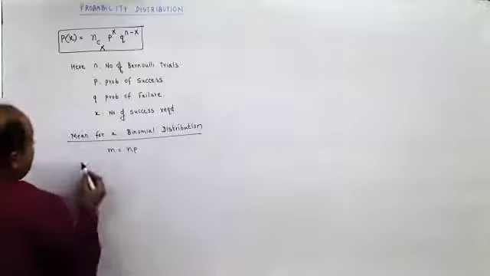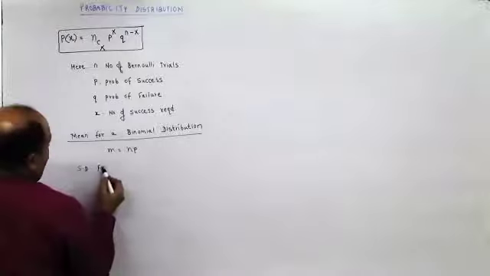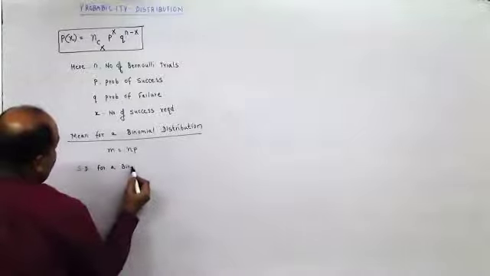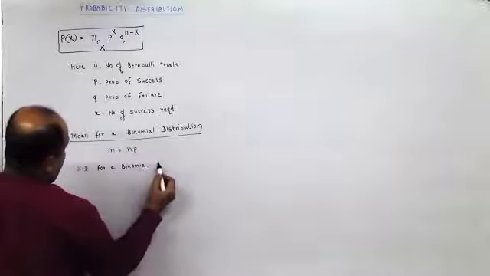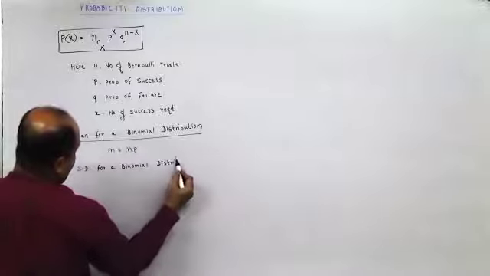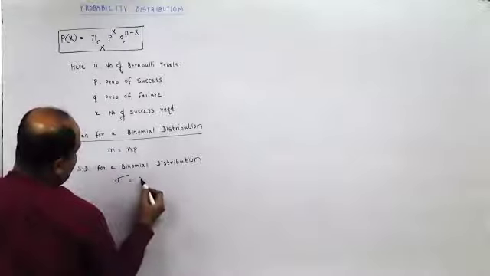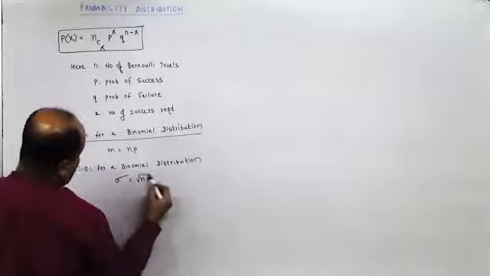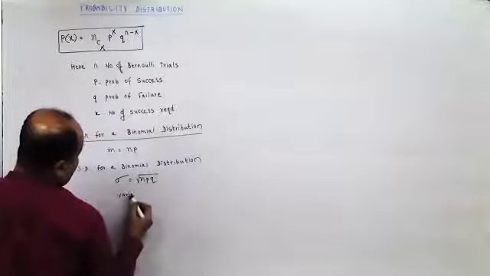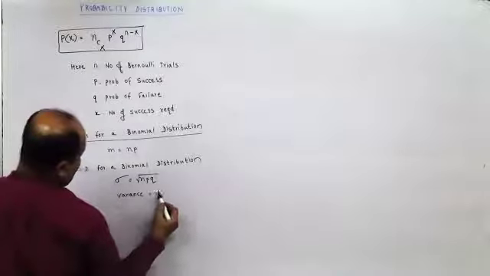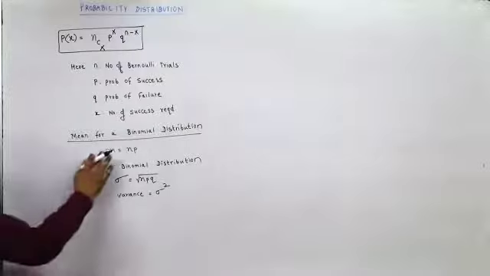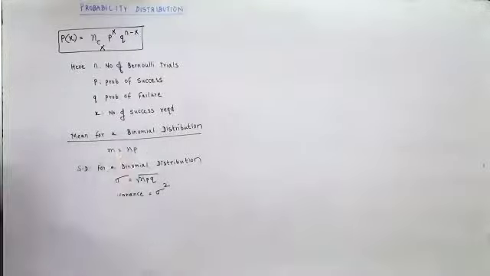Standard deviation for a binomial distribution is denoted by sigma and it is given by root of npq. Variance is the square of standard deviation. Mean is also called the expected value. It is given by np.